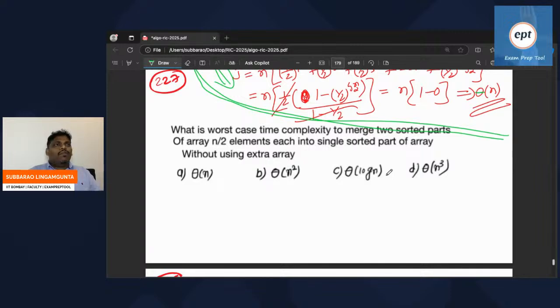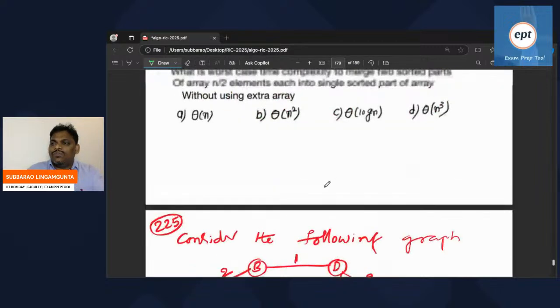You know very well, whenever the merge algorithm is going on, you will take one more extra array. He is saying without taking an extra array, what is the answer to this problem? Can anyone give the answer? What is the worst case time complexity to merge two sorted parts of an array, n by 2 elements each, into a single sorted array, without using extra memory? I think everyone knows the answer.